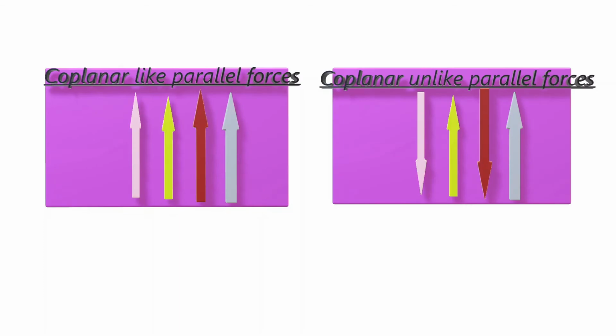Coplanar parallel forces can be divided into two: coplanar like parallel forces and coplanar unlike parallel forces. When the direction of the forces are same, they are like parallel forces, and if the forces are in different directions, they are unlike parallel forces.